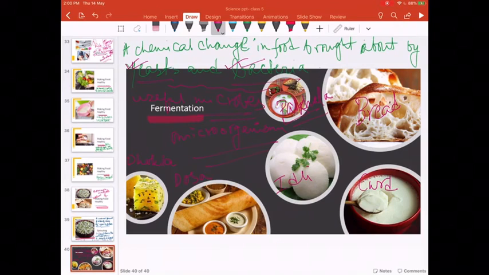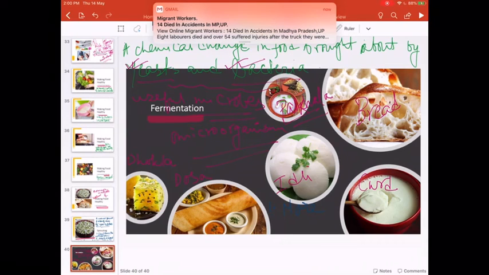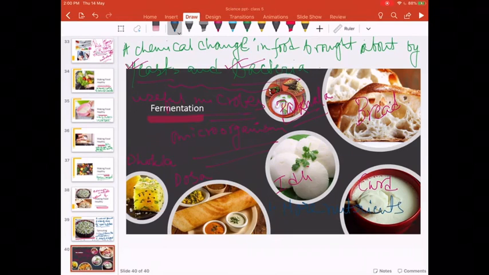Now how is fermented food good for health? Fermented food is good for health because first, it has more nutrients, and it is easy to digest.